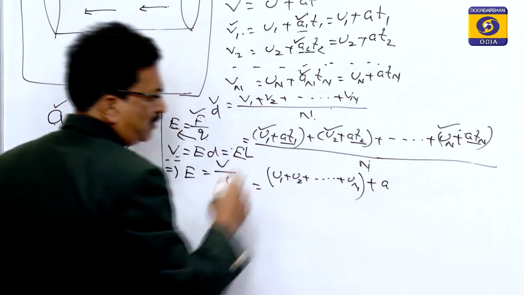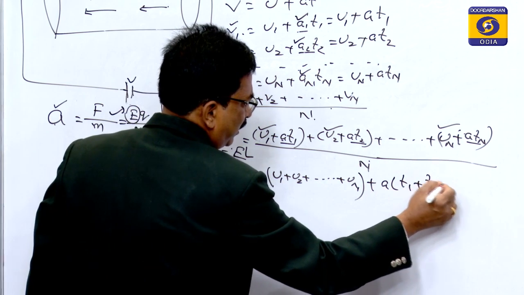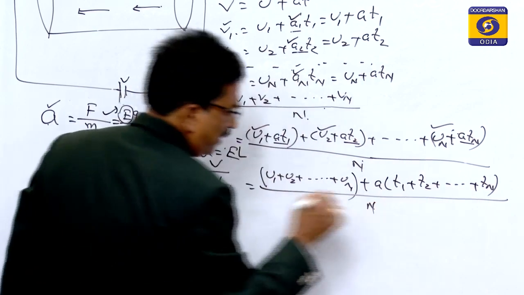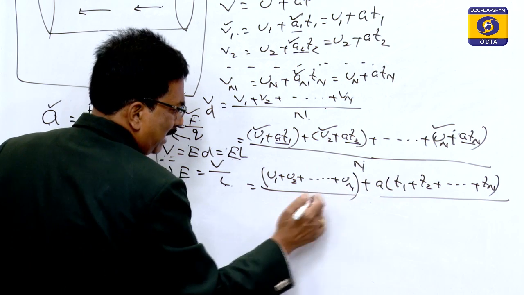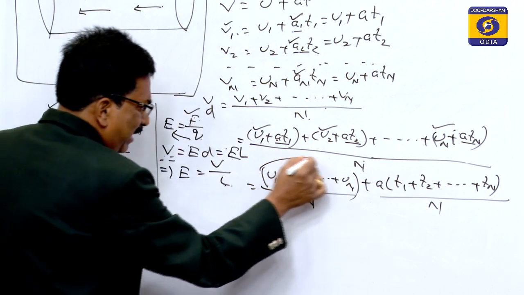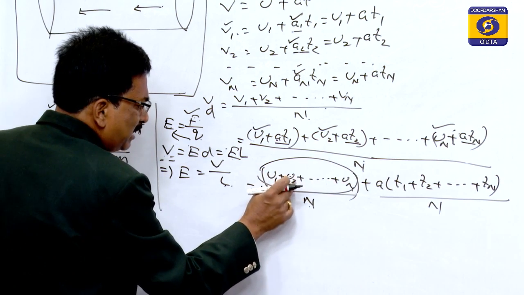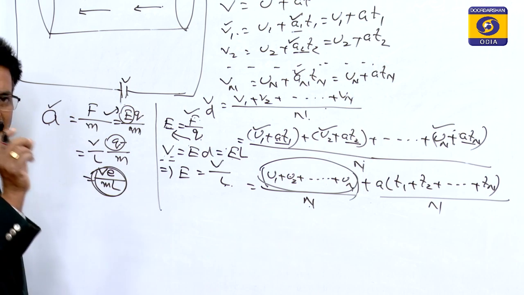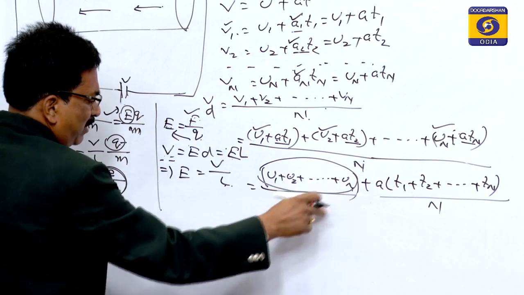So, all have a to be common. When a is taken common, this is equal to t1 plus t2 up to plus tn, whole divided by n. When the two things are added and divided by n, if we simplify them, it will be the first by n and the second by n. This first by n means u1 plus u2 plus un divided by n. This u1 is the initial velocity. As we discussed, all the initial velocities are random, and the average is equal to 0.